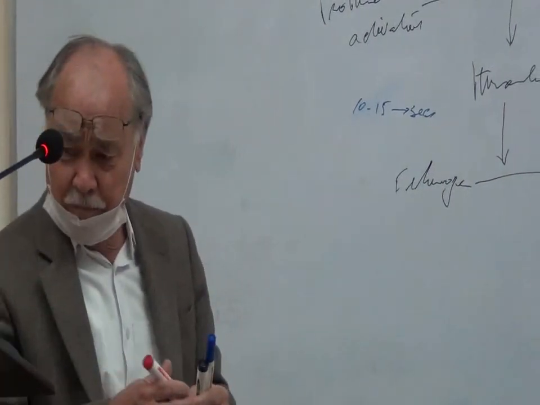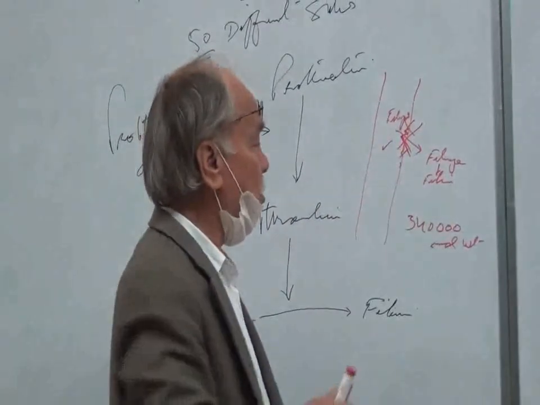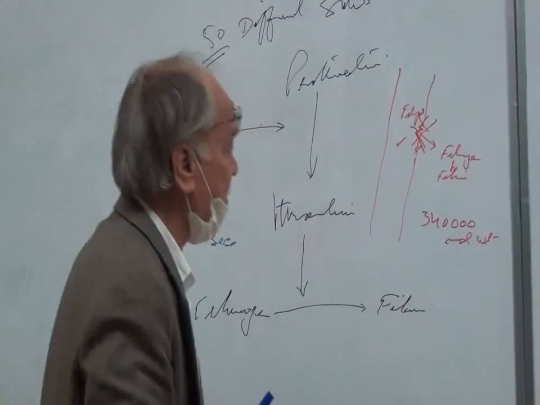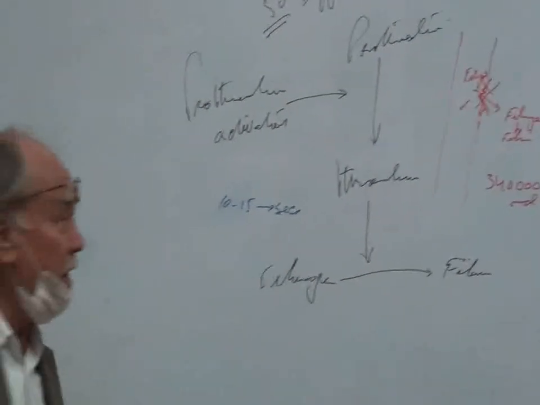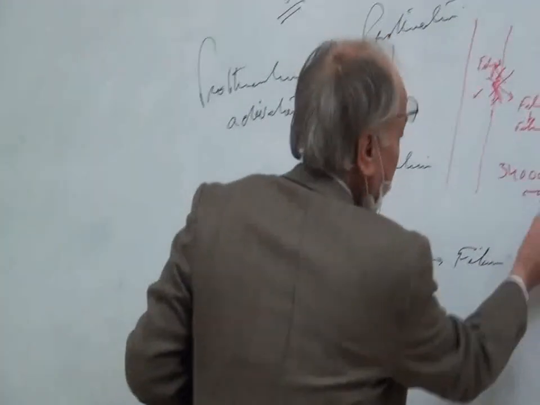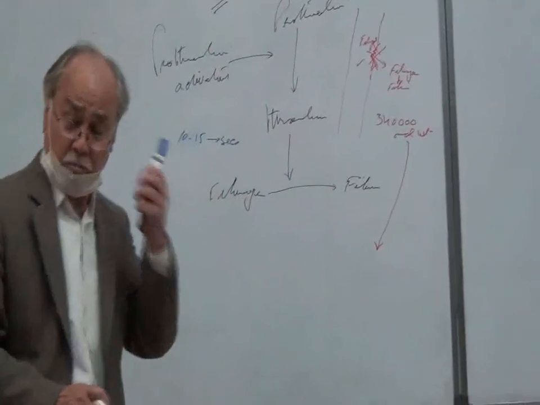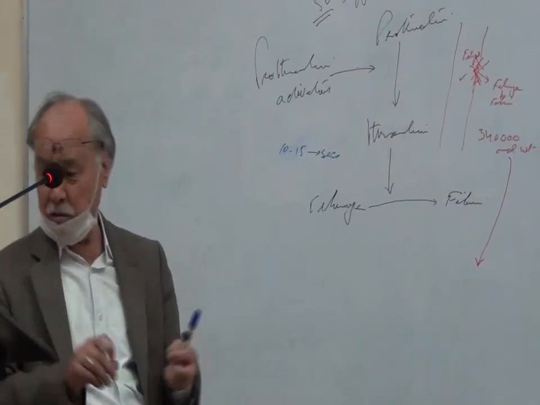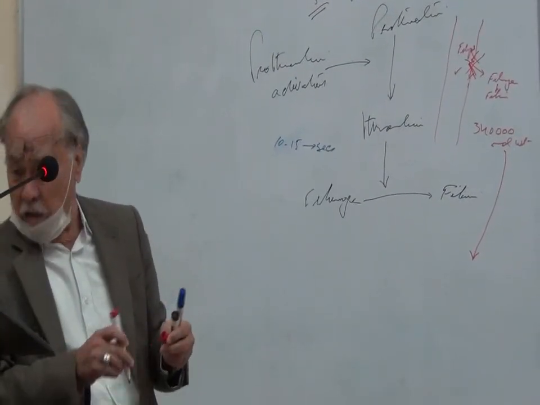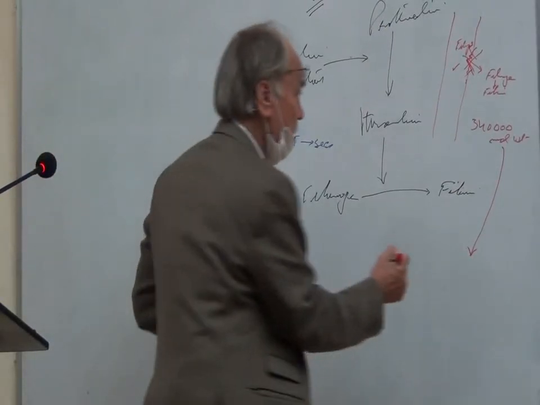Fibrinogen has a big molecular weight. Once there is damage to the tissue or to the blood itself, prothrombin is converted into thrombin, and thrombin then converts the fibrinogen into fibrin monomers.